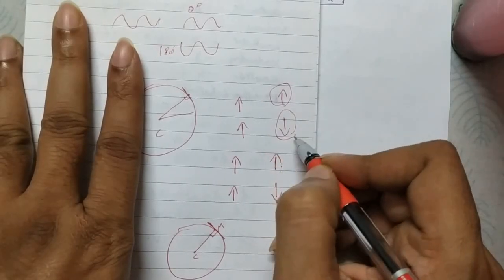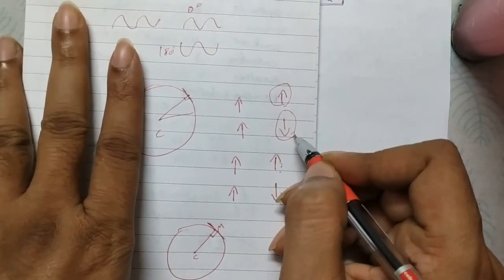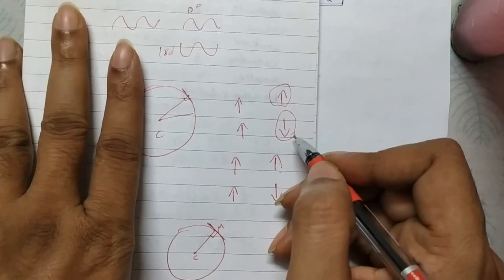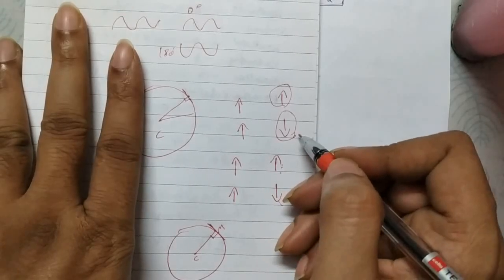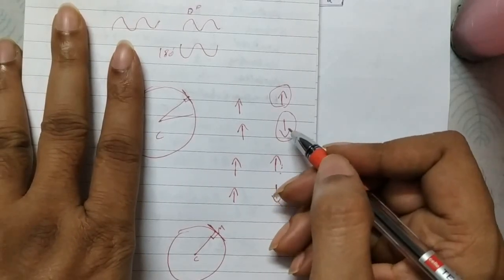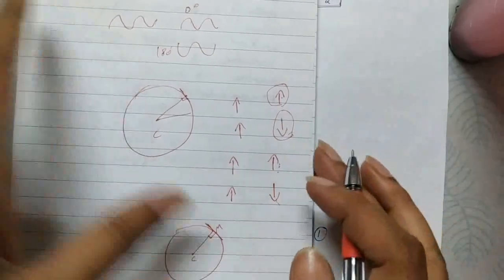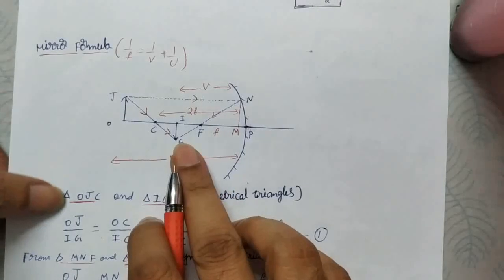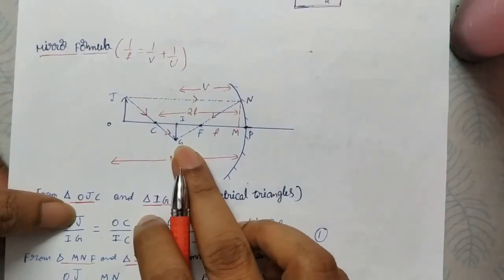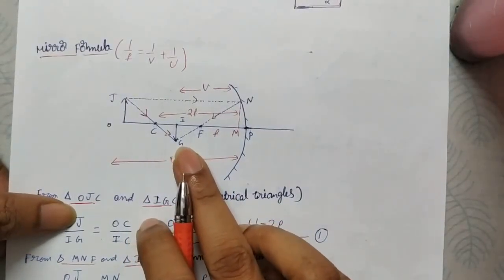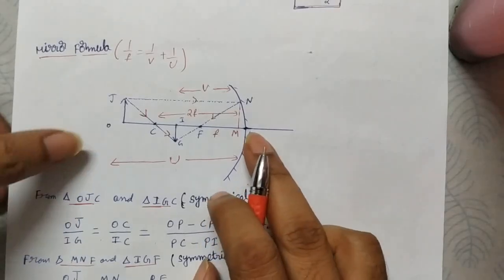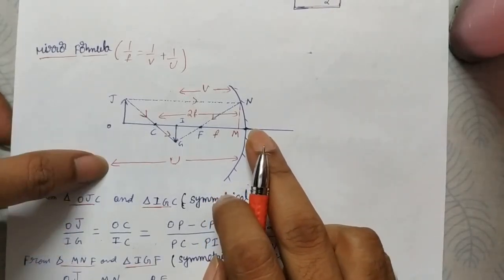That is what we call a real image, and we can't see it directly with the eye, but we can catch it on a screen or paper. Remember that an erect image is virtual, an inverted image is real. Here it forms an inverted image, that is, a real image is forming here. And the distance of the object that they measure from the pole is u.